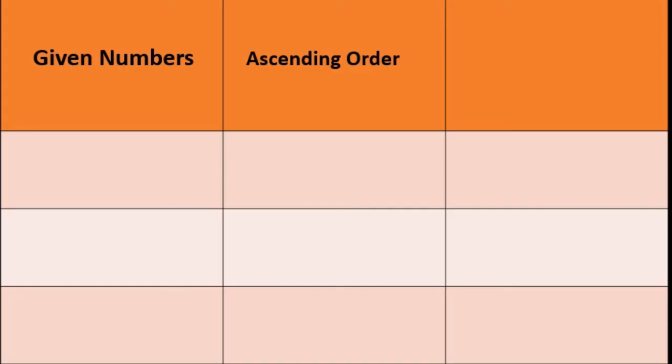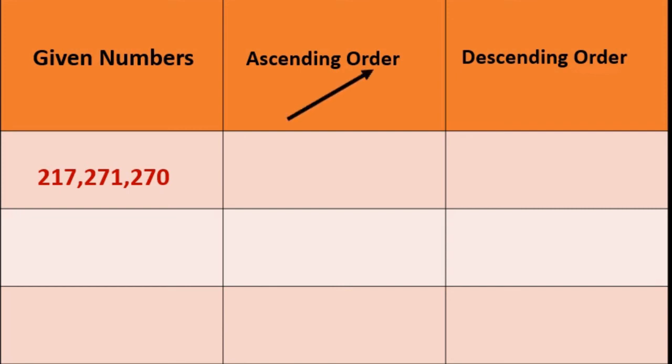Here given numbers. Ascending order, descending order. This is the last one. Yes, students, if you are thorough with the bigger, smaller numbers, then you can easily do this one. Yes, three numbers are given. Students, you know what is the meaning of ascending order? Okay, then also here the arrow is there. See, it is going up. Means from smaller number to bigger number we have to choose. Okay, see here. Smaller number is 217, then 270 comes, then 271.